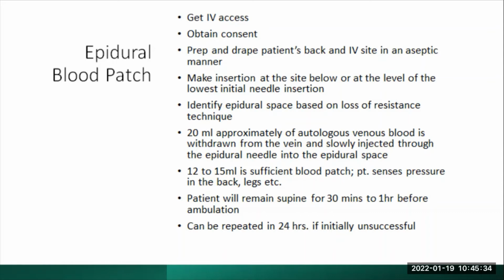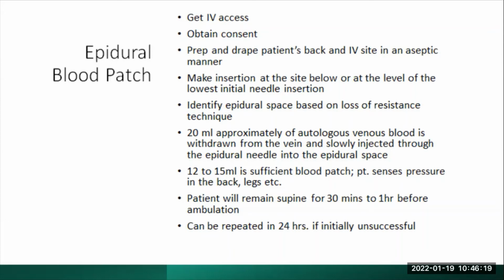We make the incision at the site below or at the level of the lowest initial needle incision, which means that if we gave our epidural at the level of L3, L4, for instance, and we come back to do an epidural blood patch, we will go either at L4, L5, or at L2, L3. That's exactly what that sentence means. We go a step above or a step below where we did our previous epidural. Approximately 20 mils of venous blood is drawn from the vein and slowly injected through the epidural needle into the epidural space.